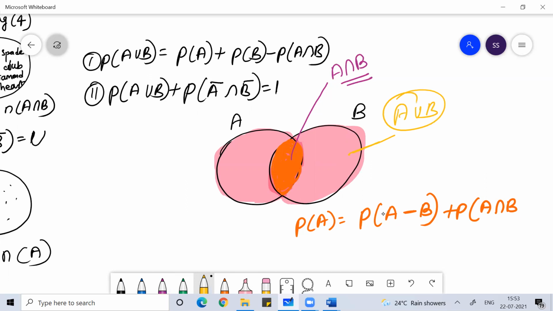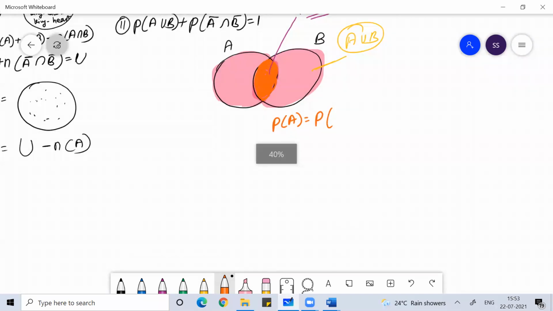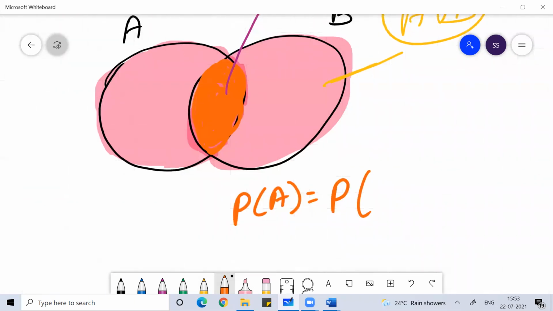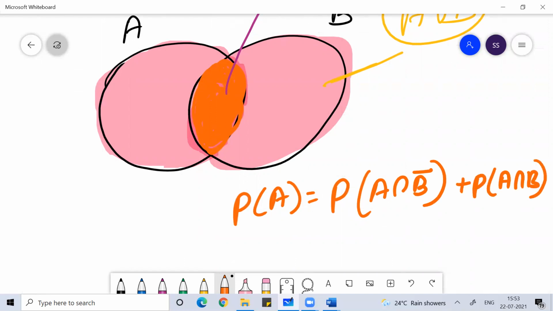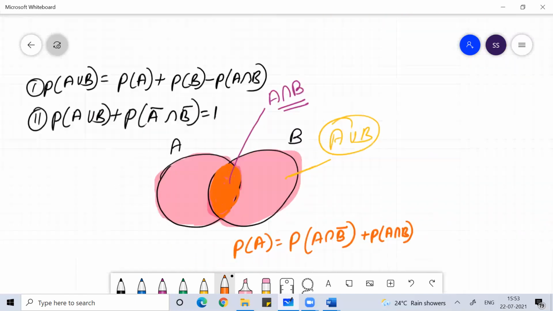Okay, so now when I say set A, it includes all the elements which belong to A but do not belong to B, plus all the elements which are part of both A and B, the common elements between A and B. So you should understand this.